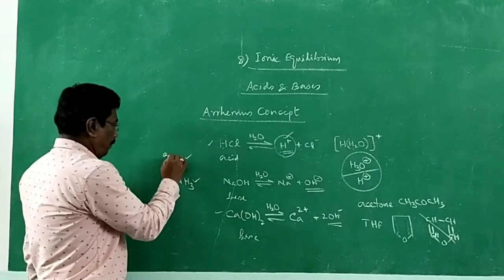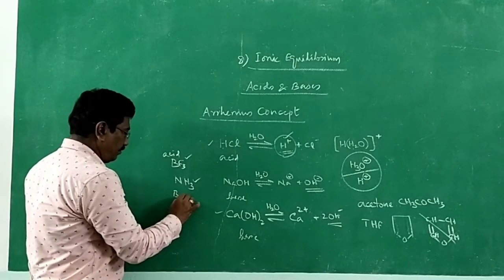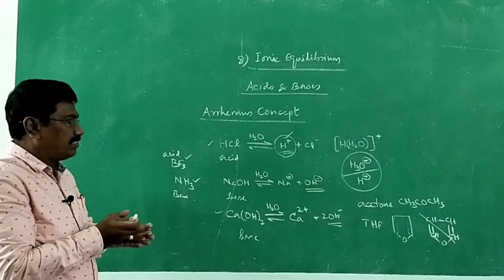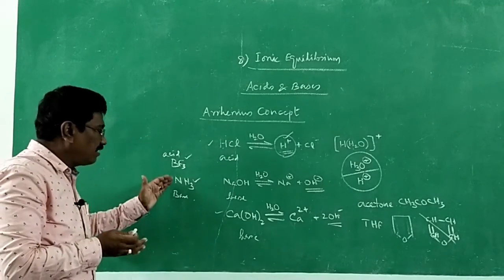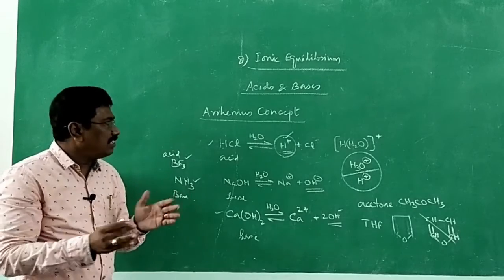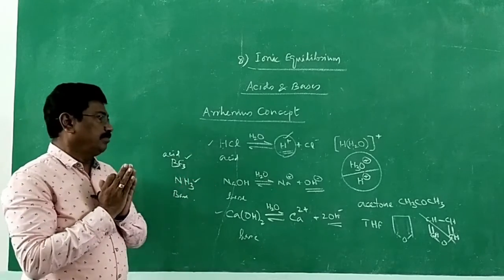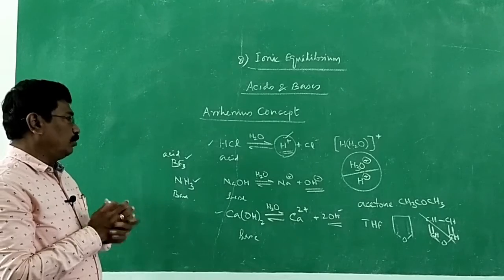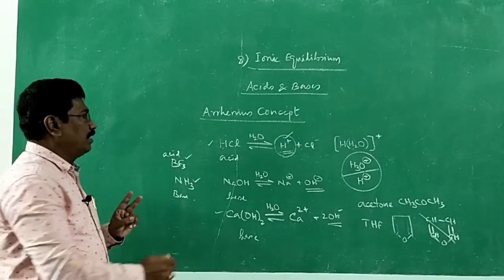Boron trifluoride is considered an acid, and ammonia is considered a base, which we will be discussing later. But according to Arrhenius, we cannot say so. There are acids and bases without hydrogen and hydroxide ions, and about that, Arrhenius didn't mention anything. So that is again one of the limitations of Arrhenius theory. So 2 limitations we have seen.